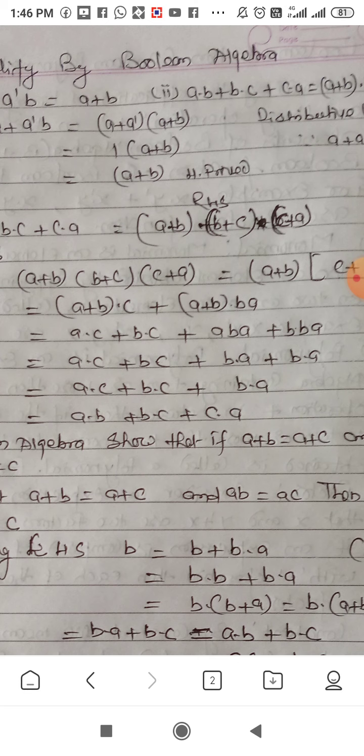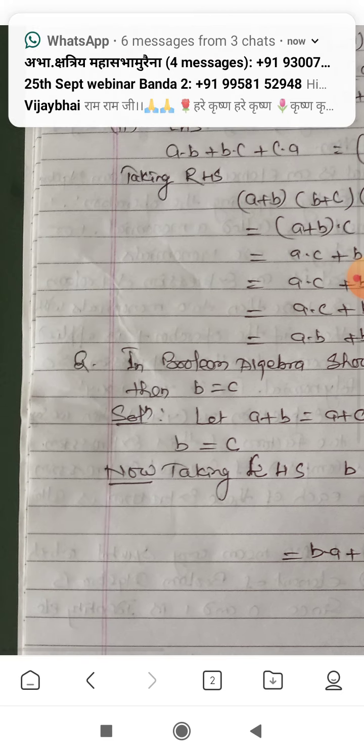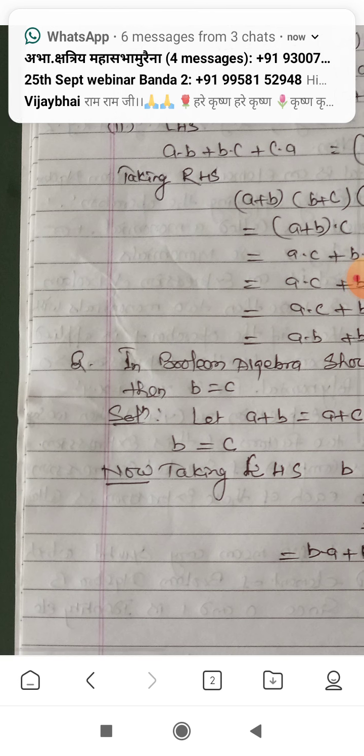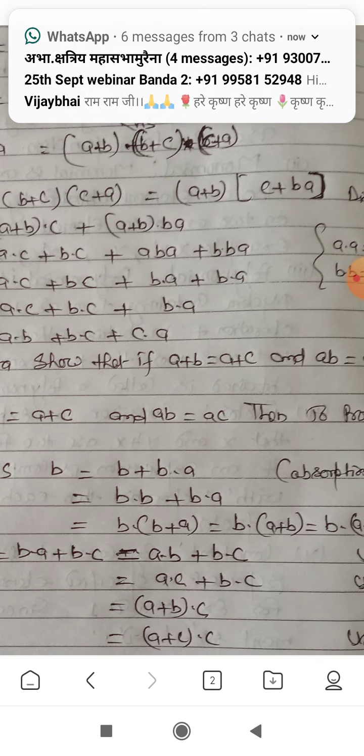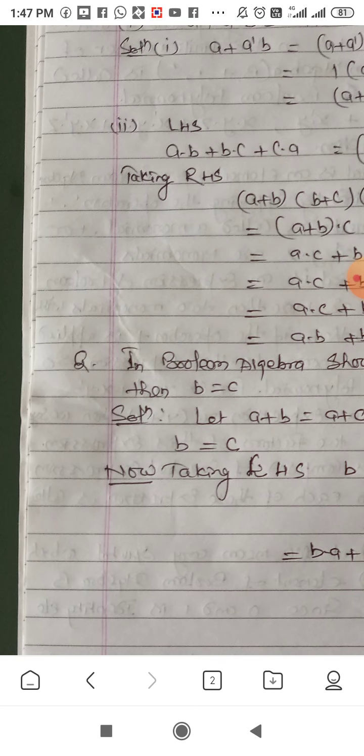Now we have two times b a, then in Boolean algebra b dot a plus b dot a is again b dot a. So now the expression will be a dot c plus b dot c plus b dot a. Now reshuffle it by applying the commutative law, and it becomes a dot b plus b dot c plus c dot a, hence proved. Again, next question is in Boolean algebra, show that if a plus b is equal to a plus c and ab is equal to ac, then b is equal to c.